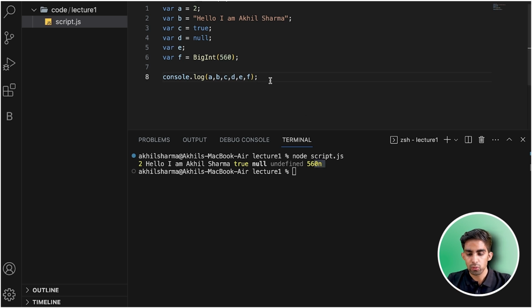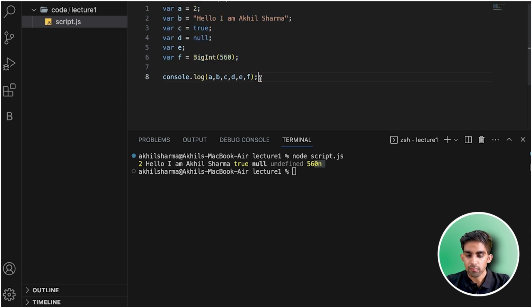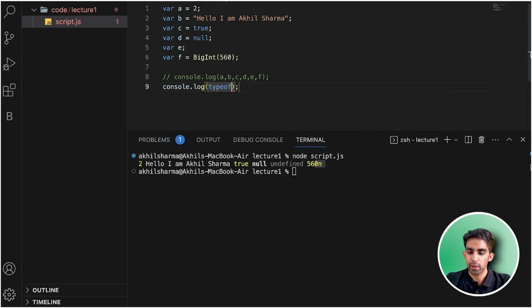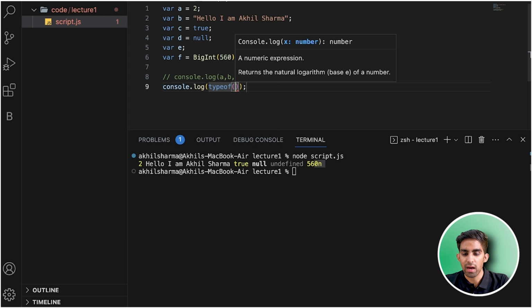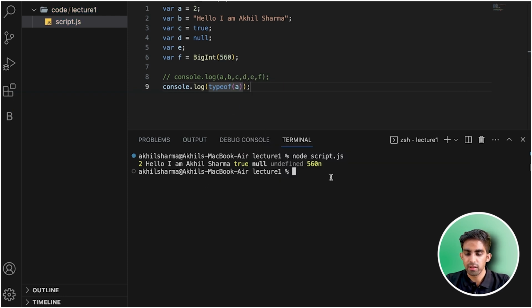Now I have told you how to check the data type of a variable. For checking that, we need to use a function, typeof, and I just need to pass a to it. So let's come here and execute this file. You can see typeof a is number, team.